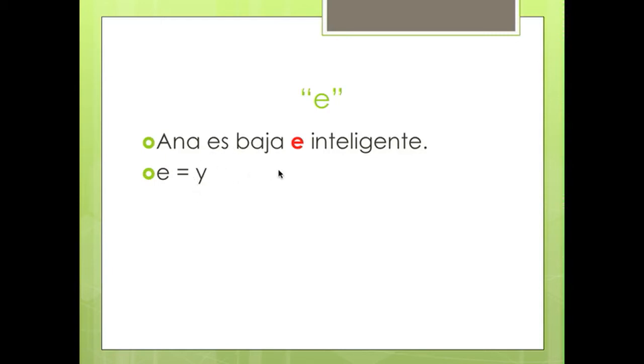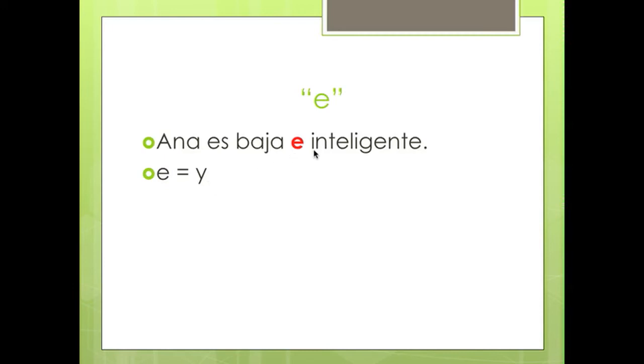Well, the reason is because it all has to do with sound. Like if we took this sentence away and we were just having a normal conversation with a person, if we kept the y there, and normally when you talk, words run together, there's not going to be a bunch of pauses between the words, then most likely they won't hear the y at all, because the y sounds like e, right?